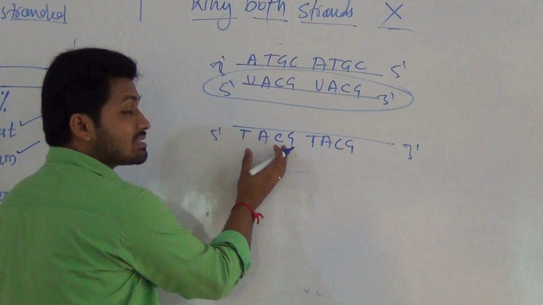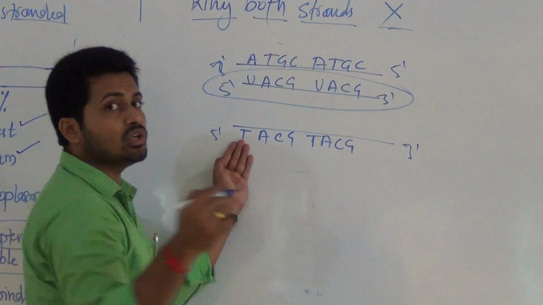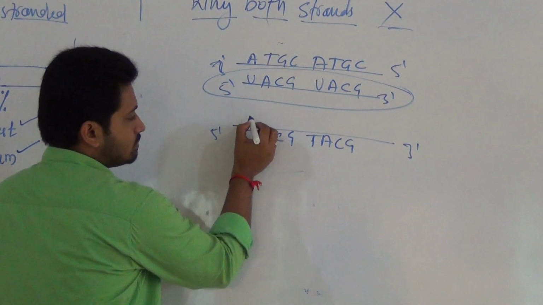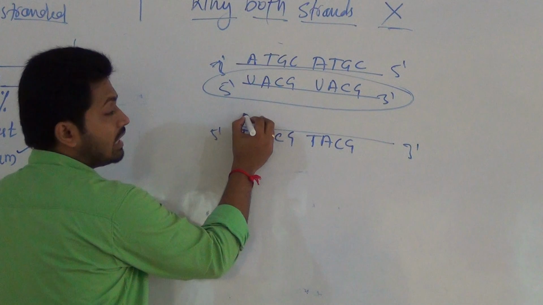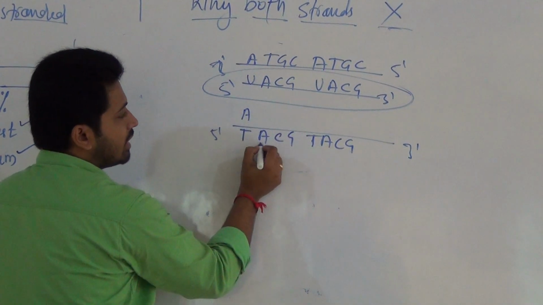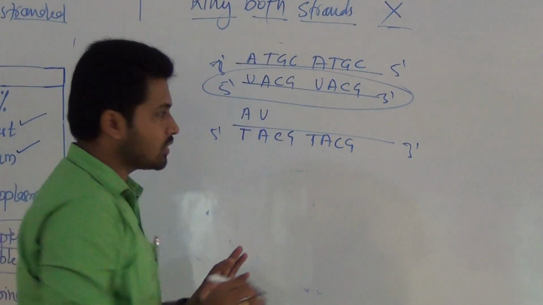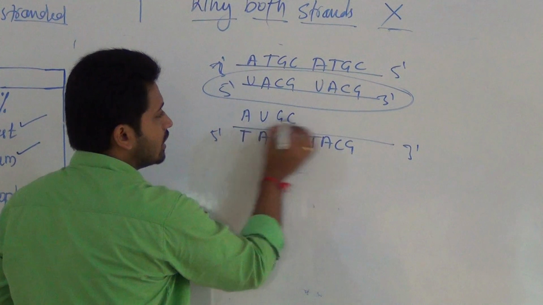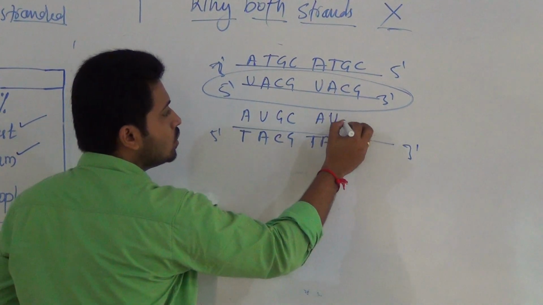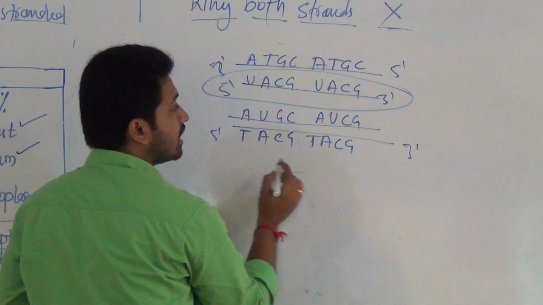Suppose this strand also acts as template, what happens? It will produce its mRNA. Now T in DNA will be A in RNA, that is complementary. Again, opposite A, instead of T, RNA will have uracil. Again here G, C, and again A, U, C, G. Now this one mRNA is formed, and this one mRNA is formed.